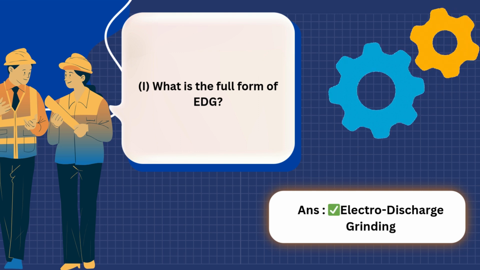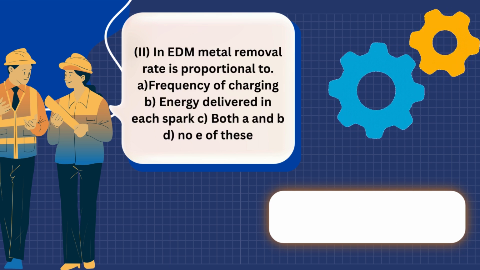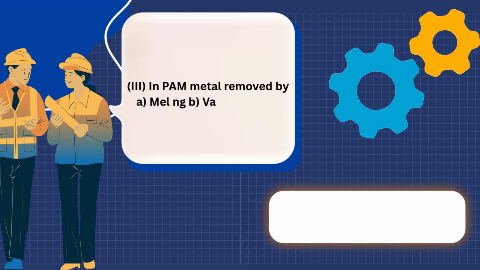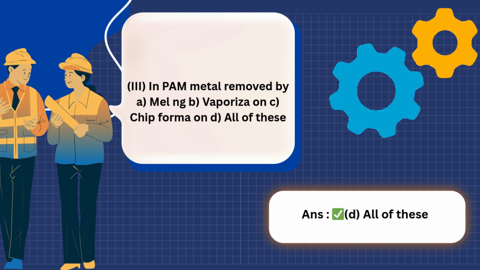1. What is the full form of EDG? Answer: electro-discharge grinding. 2. In EDM, metal removal rate is proportional to? Answer: C. Both A and B. 3. In PAM, metal removed by? Answer: D. All of these.